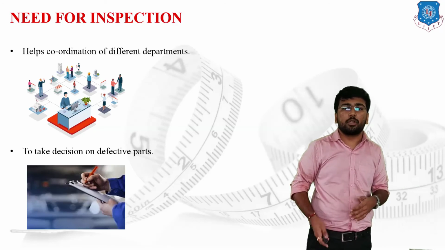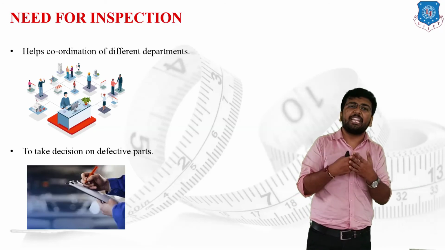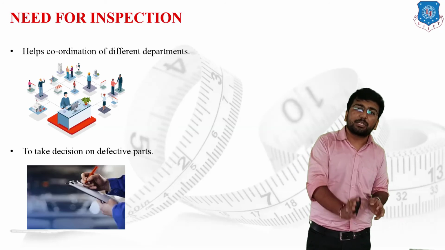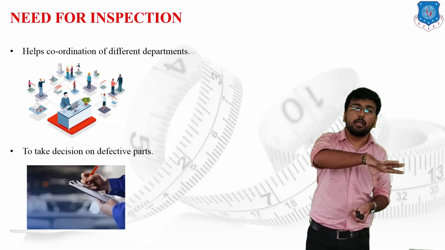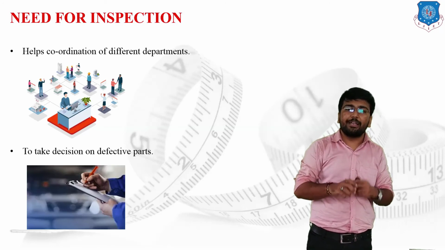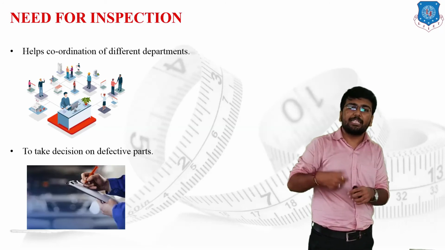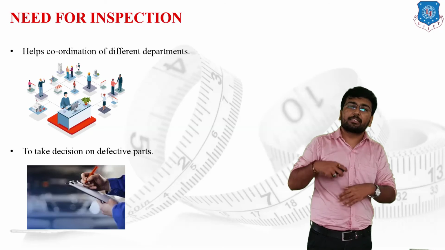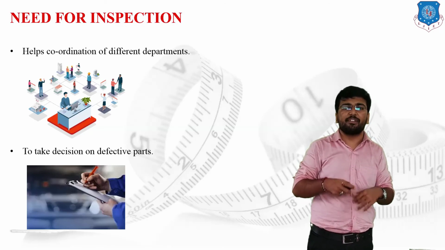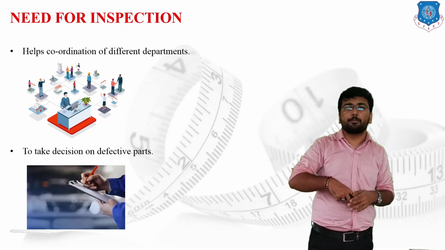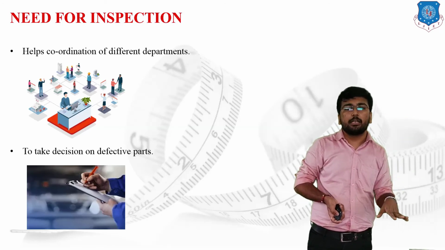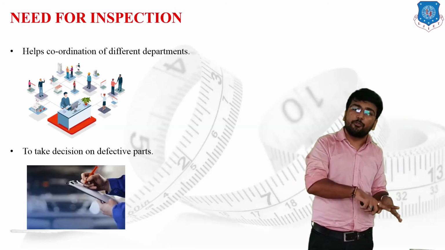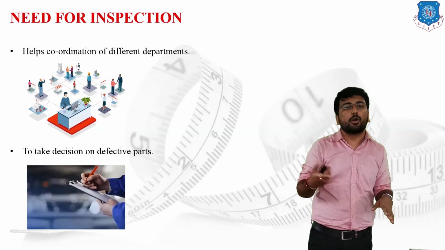So this is the basic need of inspection in the mechanical industry, or we can say in the automobile industry, or any kind of industry where inspection is possible, where measurement, or a single controlling loop, has been provided. This is known as inspection. In inspection, what are we supposed to do? We are supposed to measure the different parameters, check the design, validate the design, and check whether the functional requirement provided by the customer is fulfilled by the product or not.